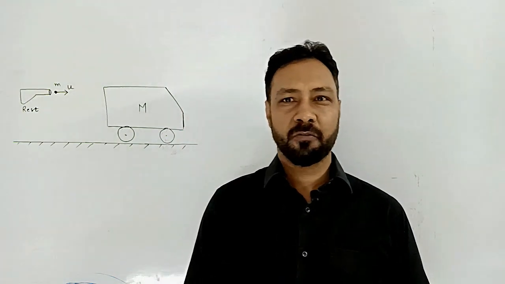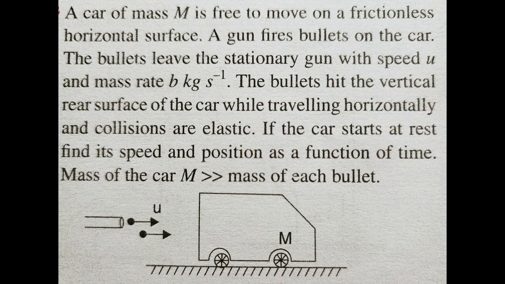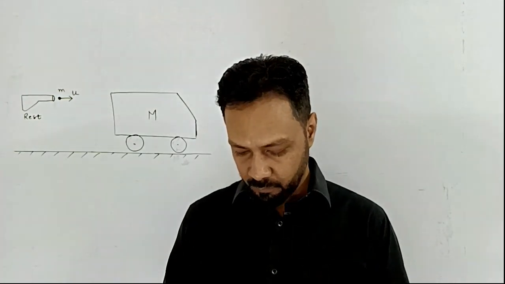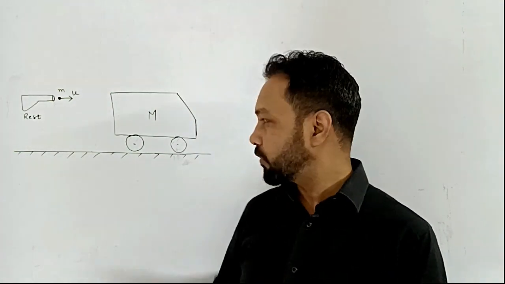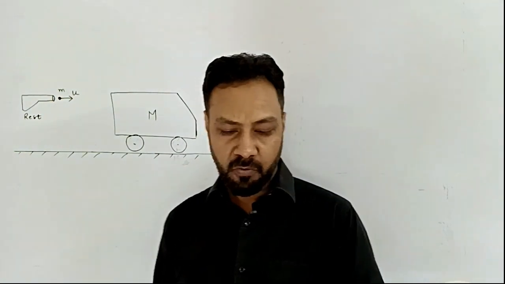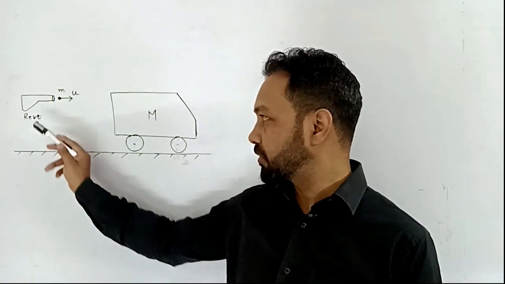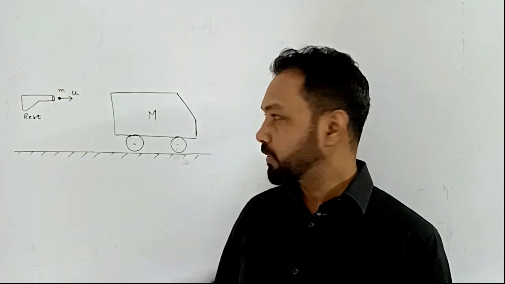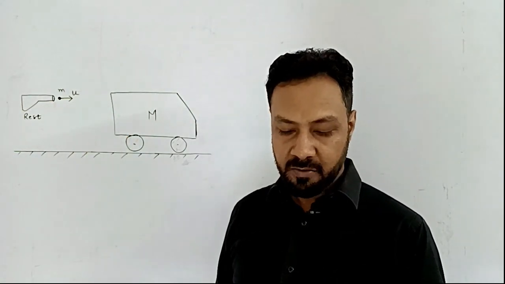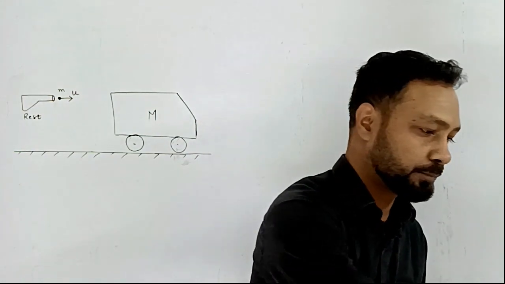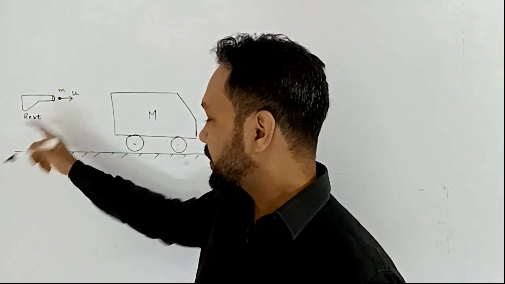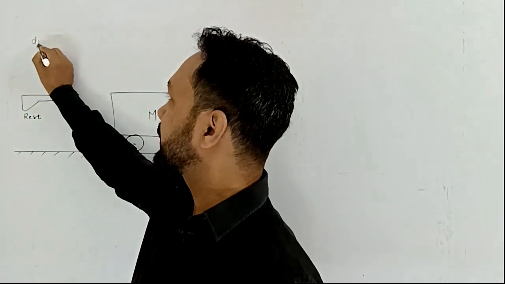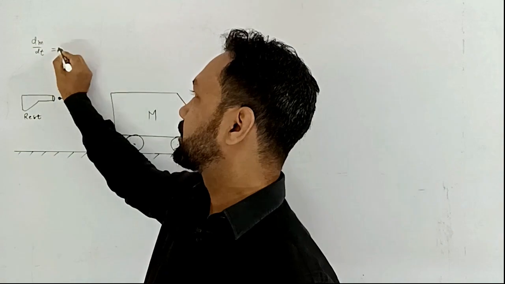So here is the wording of the question. The question states, a car of mass m is free to move on a frictionless horizontal surface. A gun fires bullets on the car. The bullet leaves a stationary gun with a speed u and mass rate is b kg per second. Mass rate is b kg per second, meaning the mass coming from here, dm by dt, I can write dm by dt is b.